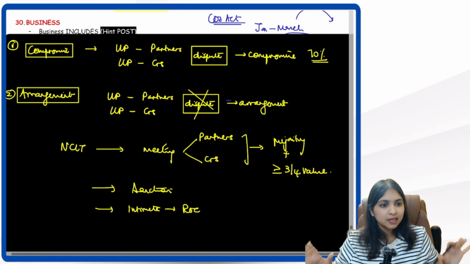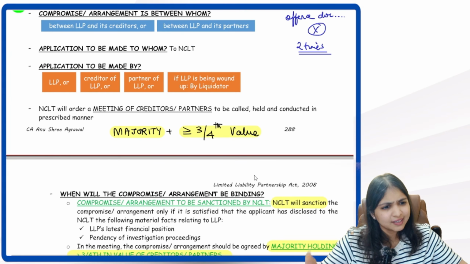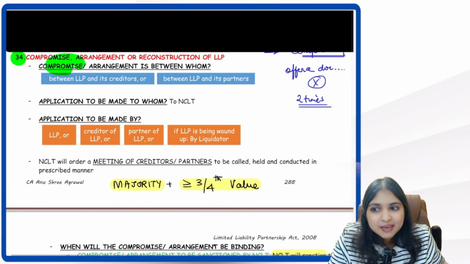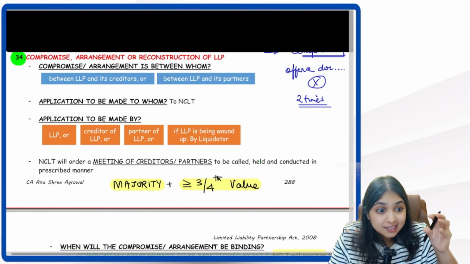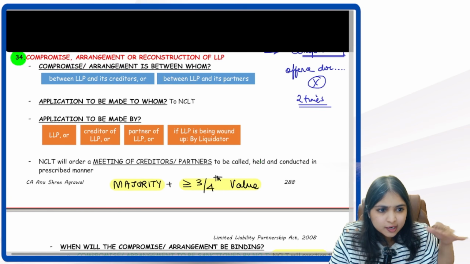You got a brief idea about this entire discussion? Can we go into the topic now? It's very simple. You saw, right? That's all. This much only is the concept. So compromise or arrangement, first of all, meaning you understood. In compromise, dispute is going on between the parties. In arrangement, there is no dispute. We're just reorganizing the contract.